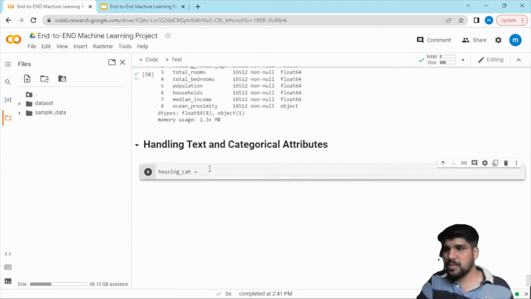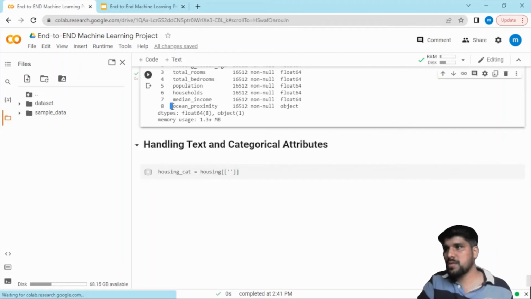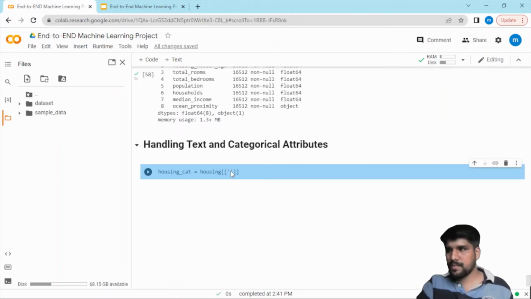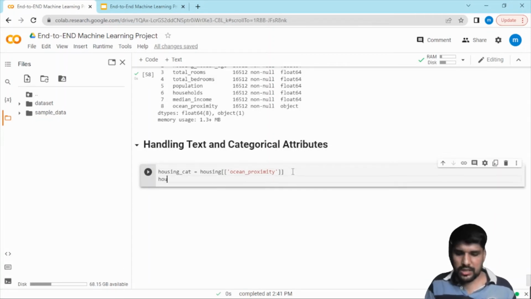Yeah, housing, and I will use the column ocean_proximity. This way we are saving ocean proximity into housing_category. Understood? Now let's check the data first.